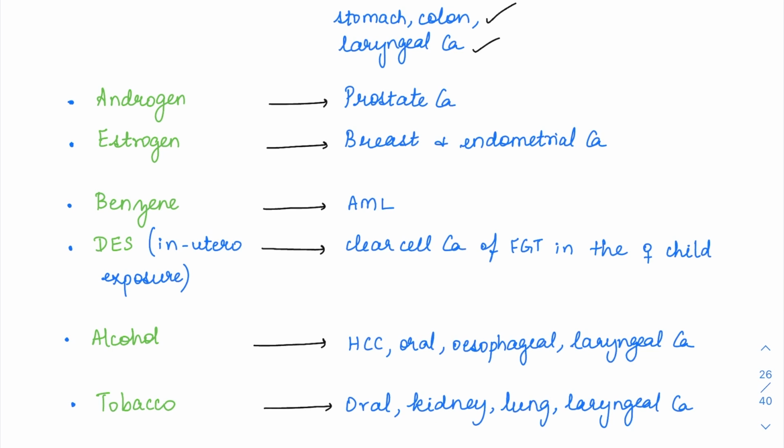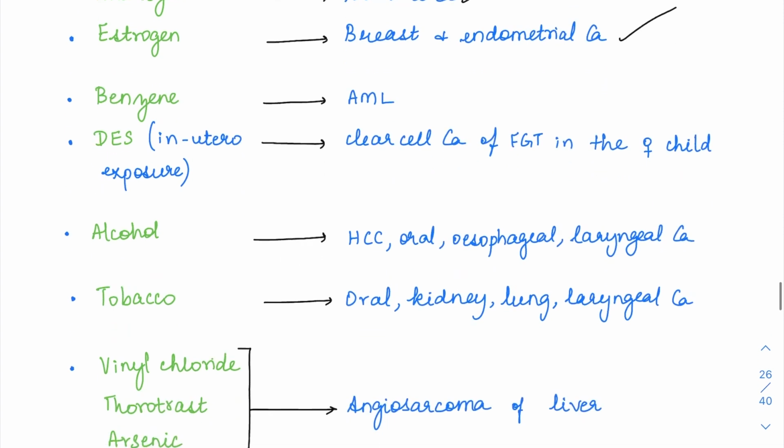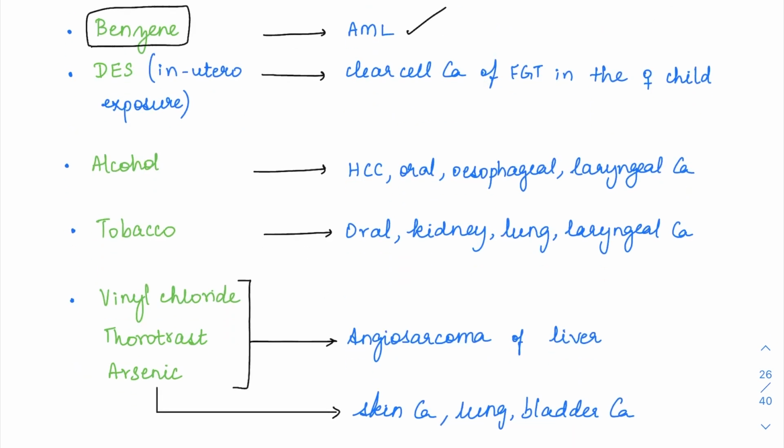Then unopposed androgen is going to form prostate cancer. Unopposed estrogen is going to cause breast and endometrial cancer. Benzene is going to cause AML, acute myeloid leukemia. Then diethylstilbestrol, which has an in utero exposure. When a mother is pregnant and she has been exposed to DES, the unborn child, if it is a female, is going to have a clear cell carcinoma involving the female genital tract. Clear cell carcinoma in the female child.